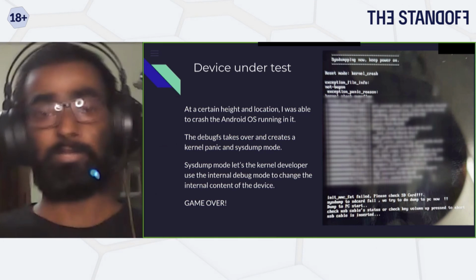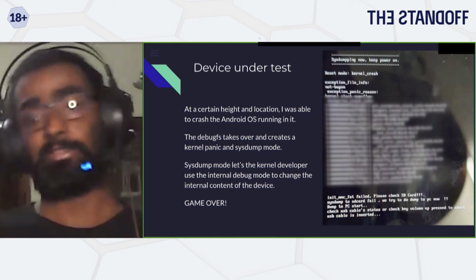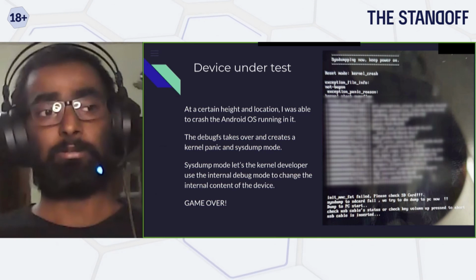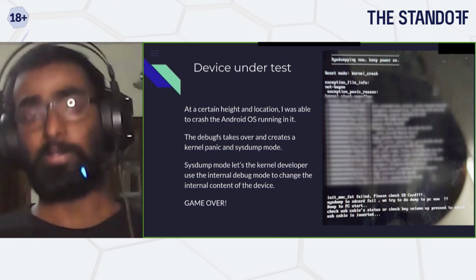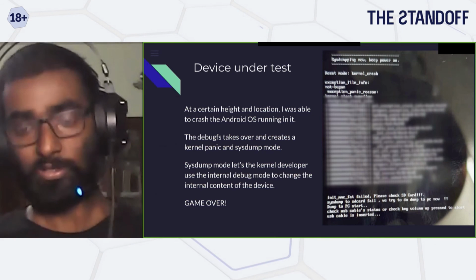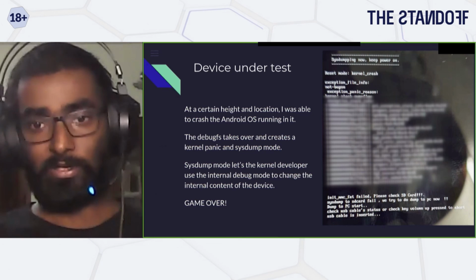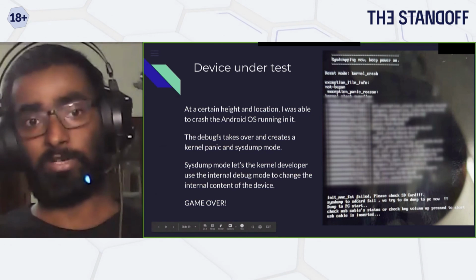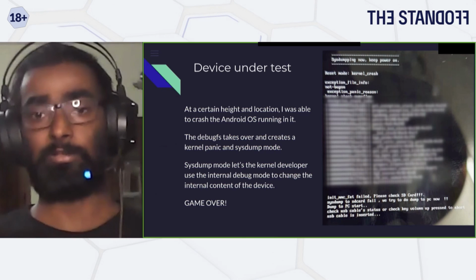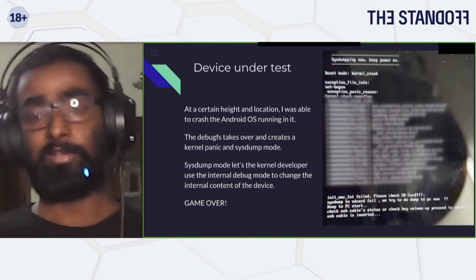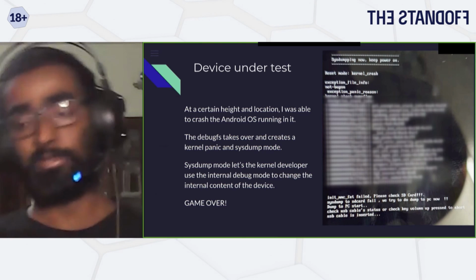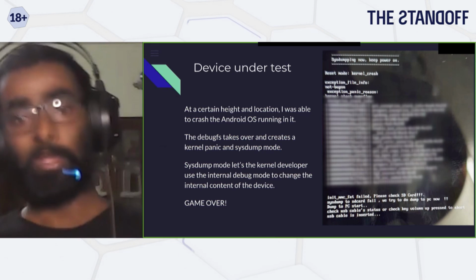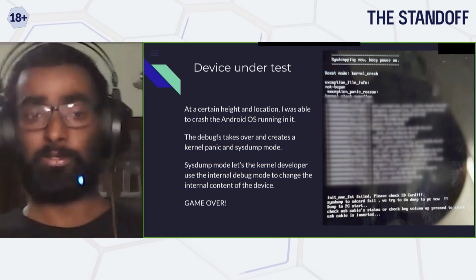This is the debug port for the processor itself. So that is something Android doesn't have control over, or the kernel has control over, but not too much control. Once I have this access, since the devices may be different but the processor is from a very famous vendor, I was able to get the tools necessary for that specific processor, and then I was able to connect using that debug mode.